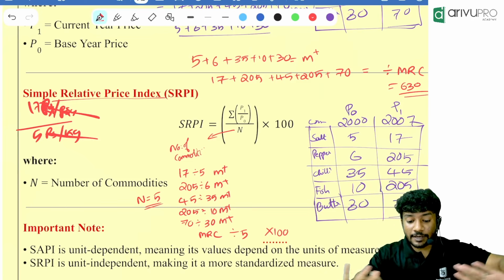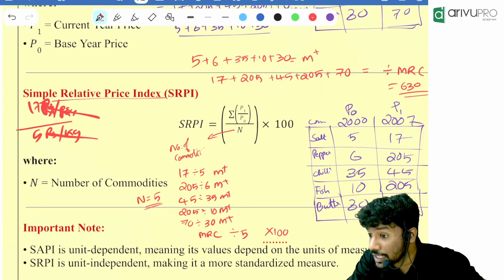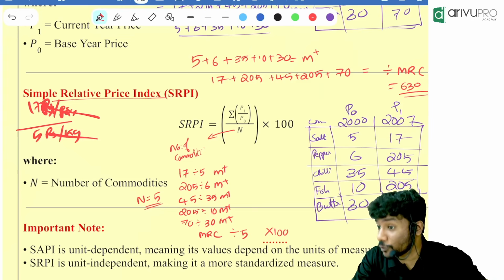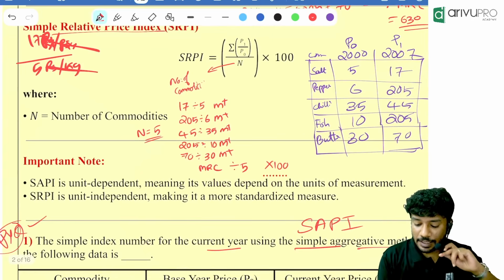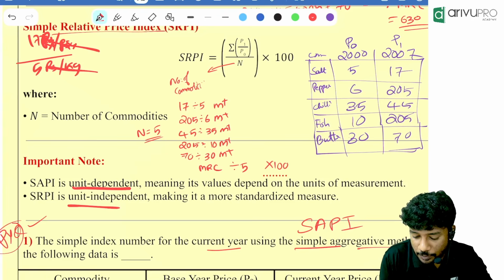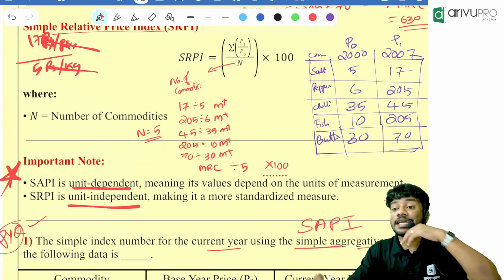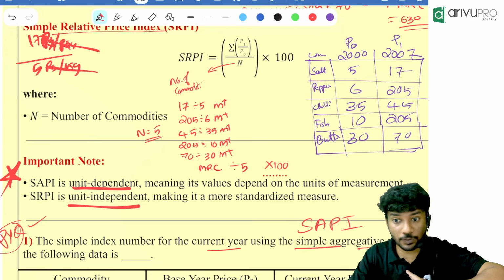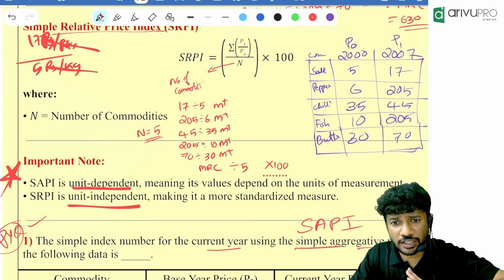So in SRPI it is always unitless, while SAPI has a unit. So who is unit dependent and who is unit independent? SAPI is unit dependent and SRPI is unit independent. Keep a note of it. It might be used in the future towards the end of this chapter. Everyone understood why there is a unit and why there is no unit?